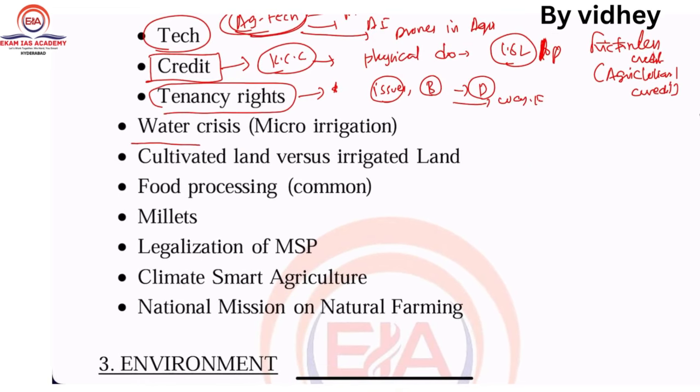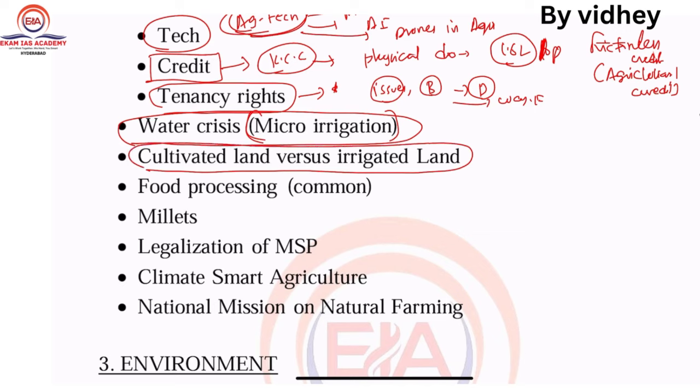Next one, water crisis, micro irrigation topic, very, very important. Micro irrigation, you know, the drip irrigation, all those things. Next one, cultivated land versus irrigated land. So there is an important concept. Next one, food processing, all-time favorite question. Last year also they have asked a question from this food processing sector. Just go through this one. We don't know, each and everything there may be a chance of asking.